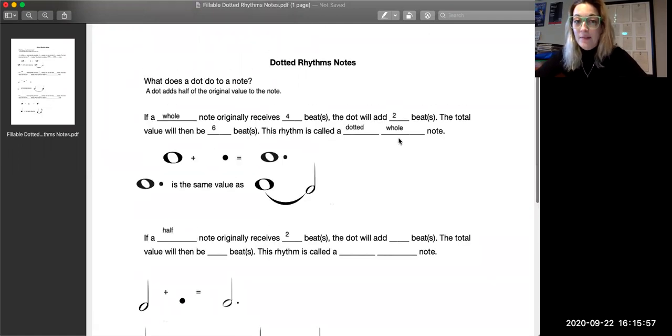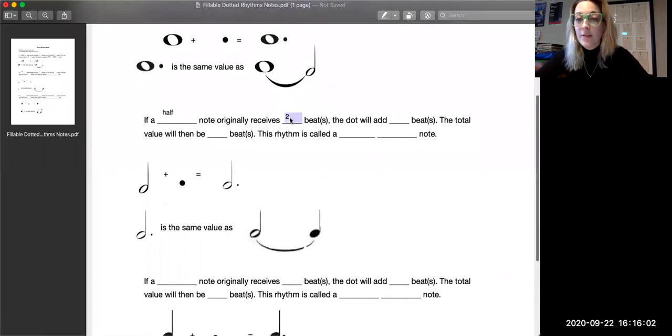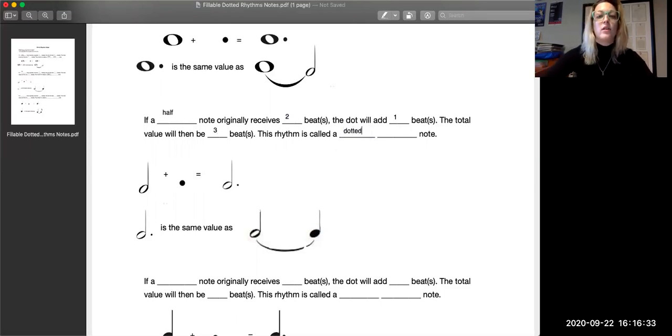So remember, we said the dot adds half of the original value to the note. So if the original value is 2 and we divide that in half, that means the dot is going to add 1 beat. So if a half note originally receives 2 beats, the dot is going to add 1 beat. So that means we're going to add 2 plus 1 together to get 3 beats. So this rhythm right here that we just created is a half note plus a dot, and it gets 3 beats. That rhythm is just called, again, super easy, a dotted half note.